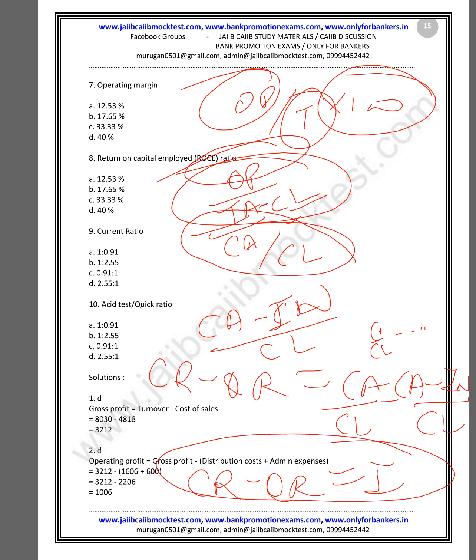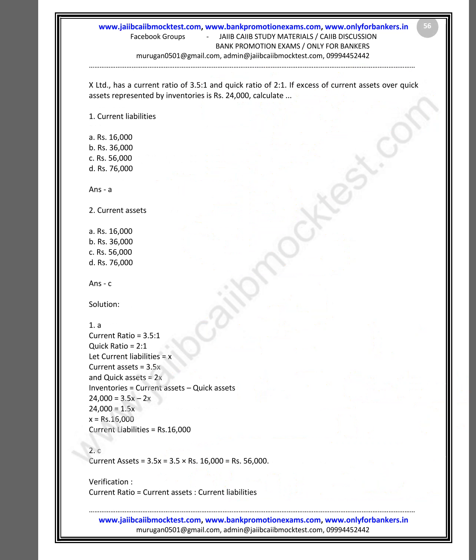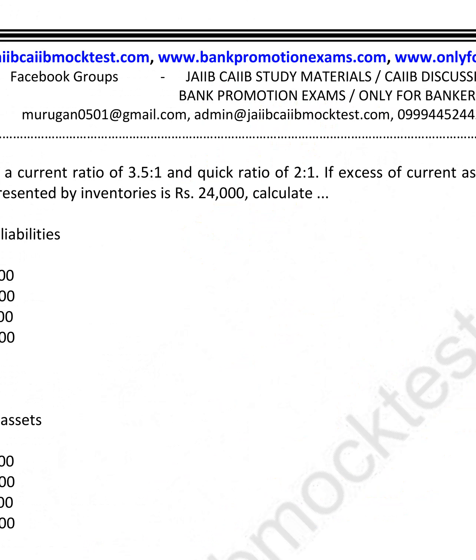This is the relation. From this relation, one more question we can take. So here, friends, one more question: current ratio is this, quick ratio is this, and inventory is this. So what is current liability?